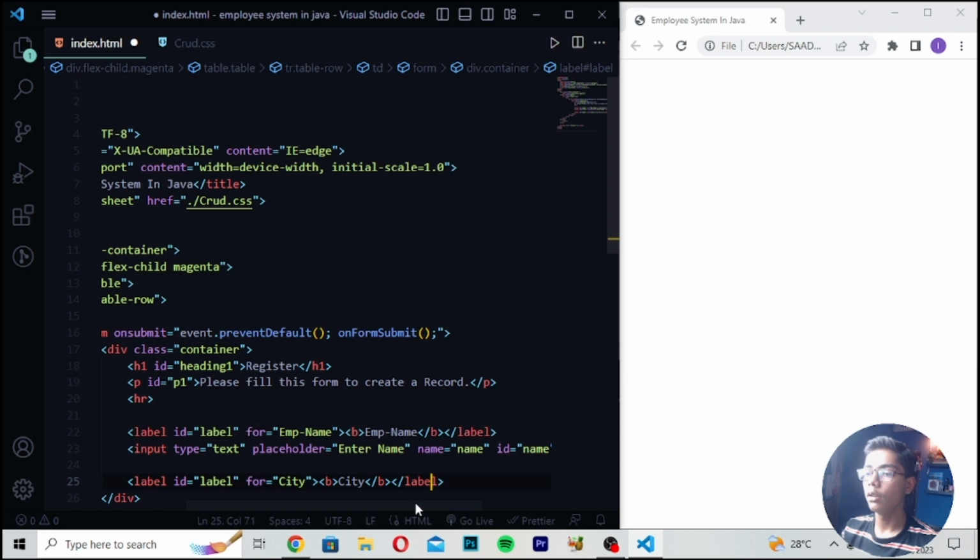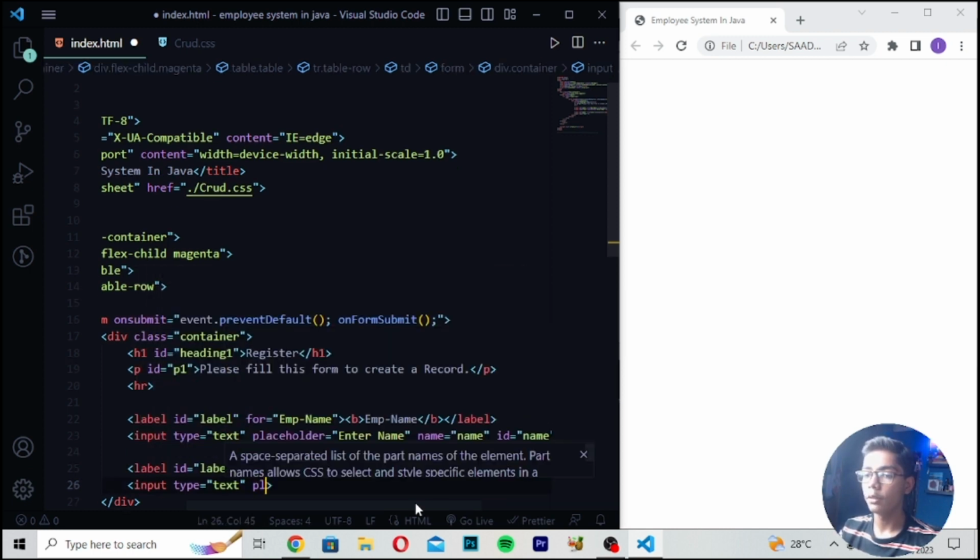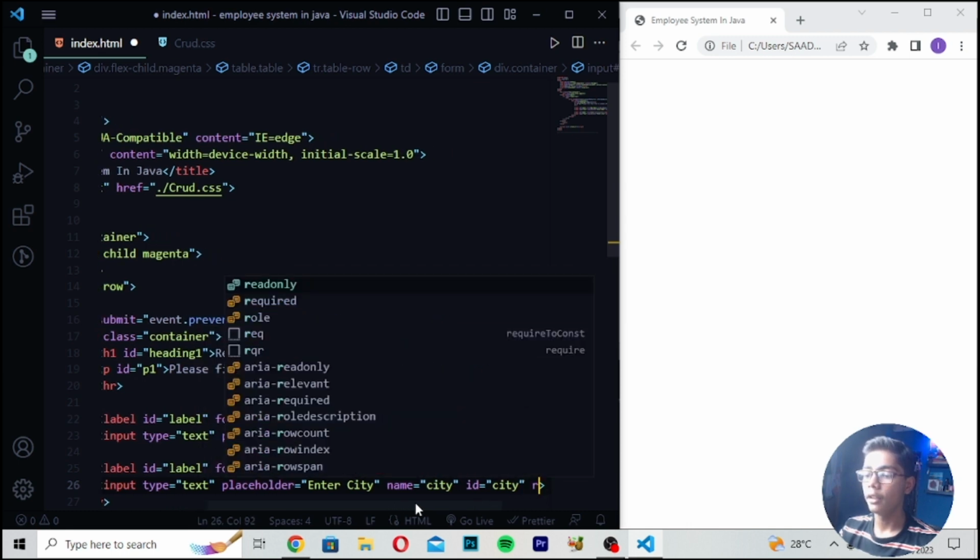Here you have to move down and then write an input tag and write type text, write placeholder, and then you have to write enter city, and then you have to move here and write name city again. Then I will be writing id, which should be city, required.